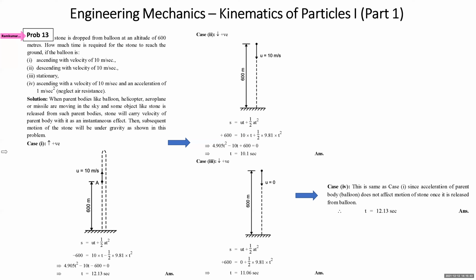Now we take the first case in the problem. In the first case, the balloon was ascending at a velocity of 10 meters per second and the stone is dropped from there. So that means the initial velocity of the stone will be 10 meters per second.